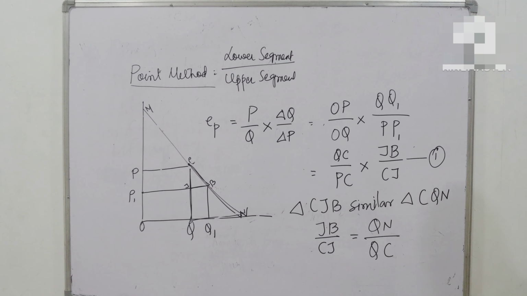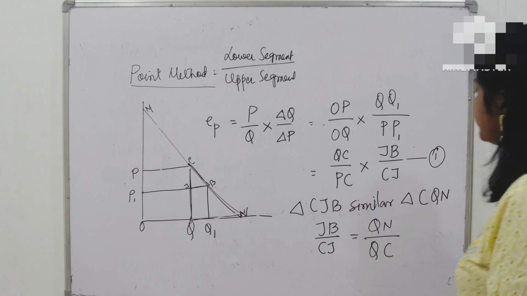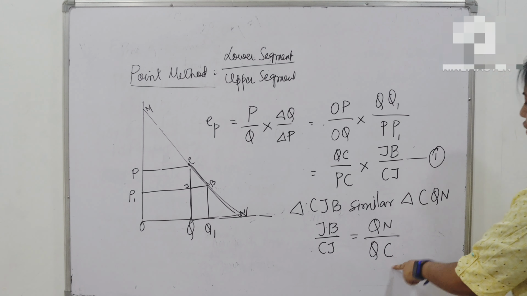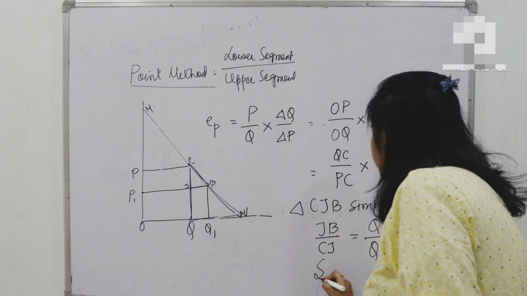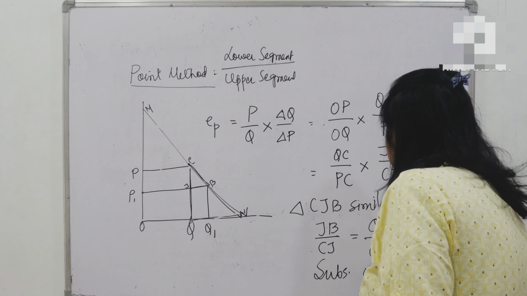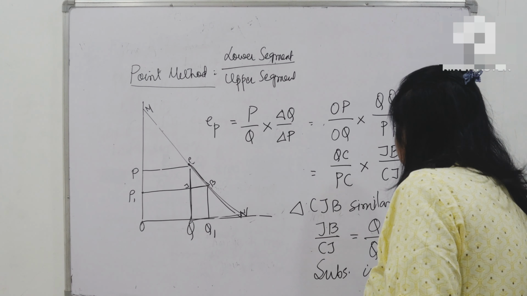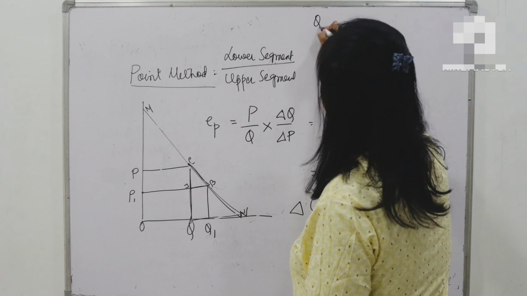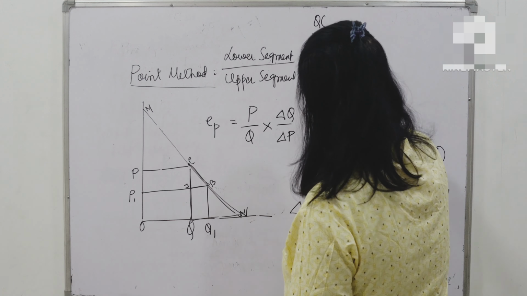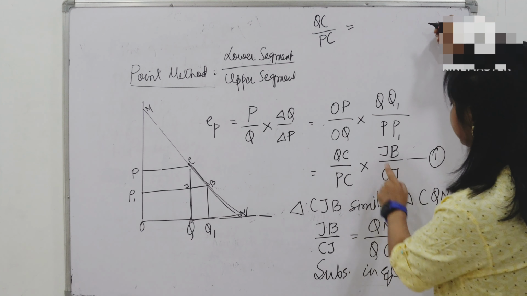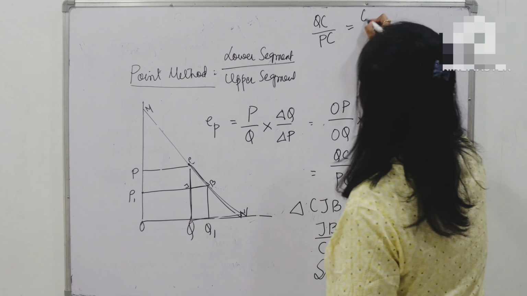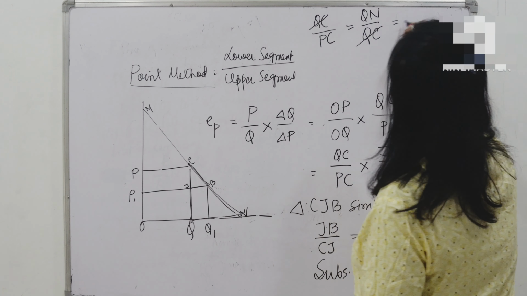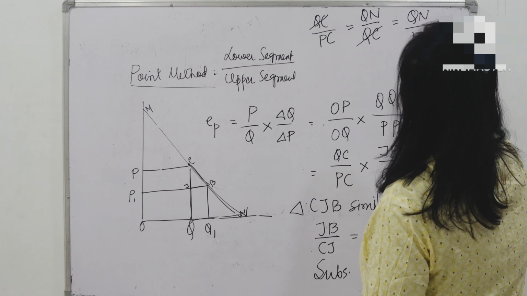So JB divided by CJ is equal to QN by QC. I can substitute this in equation 1. So what I get is QC divided by PC is equal to, instead of JB by CJ, I write QN by QC. So QC gets cancelled, and what I am left with is QN by PC.